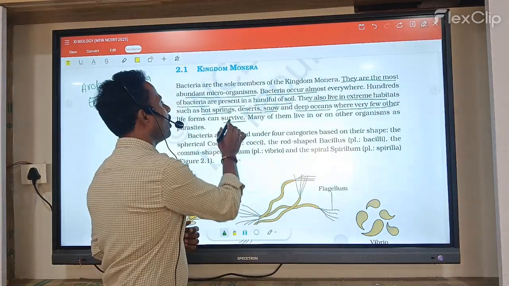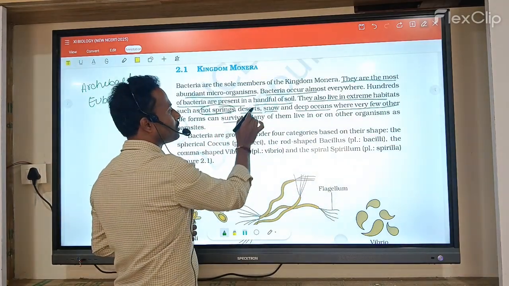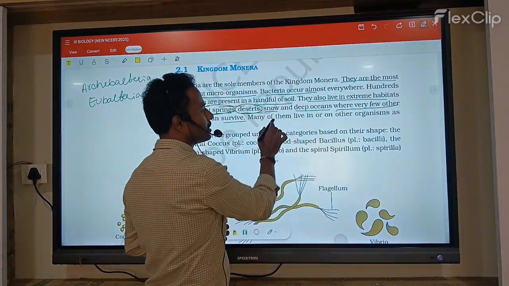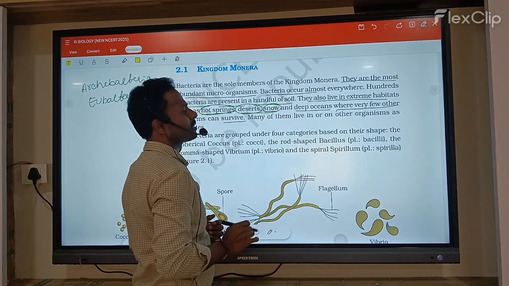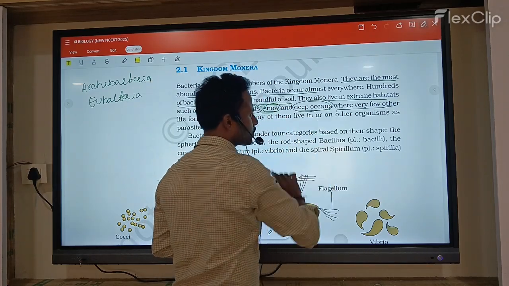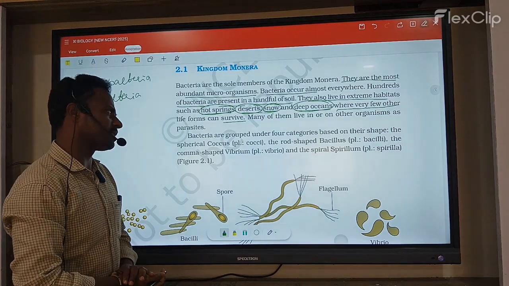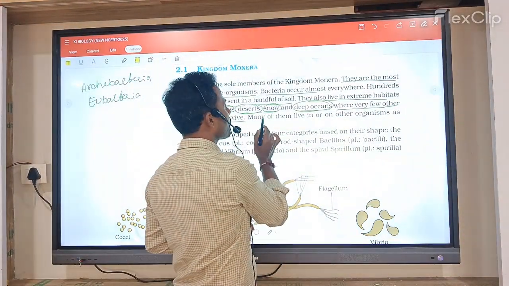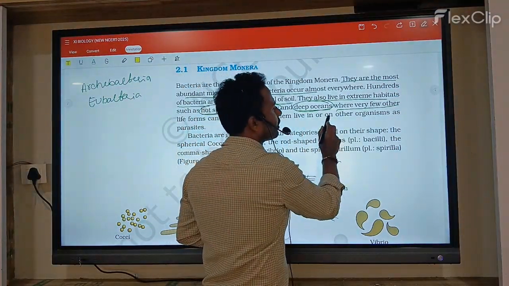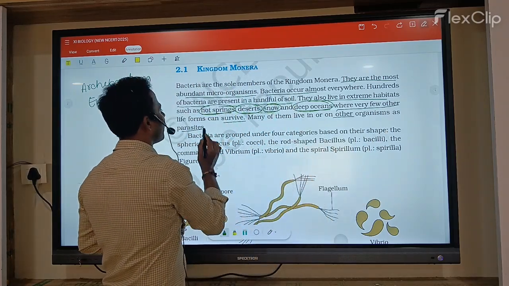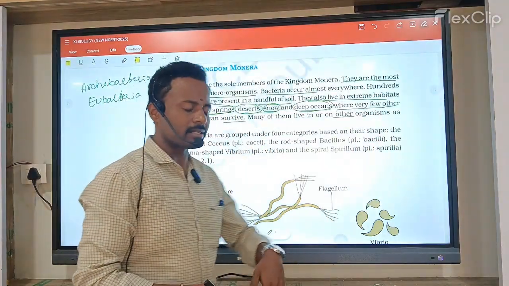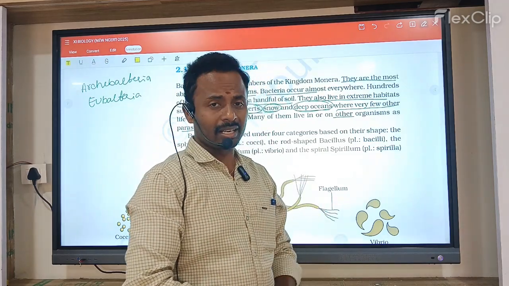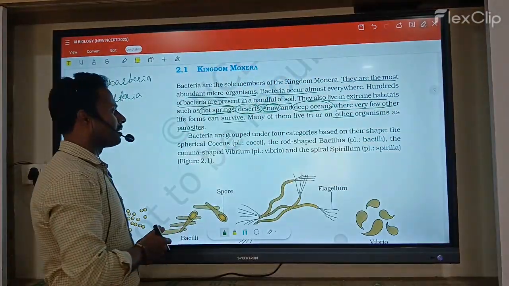They grow in hot springs in high temperature regions, in deserts in dry regions, in snow in ice regions, and in deep oceans also. Bacteria are present everywhere. Many of them live in or on other organisms as parasites.